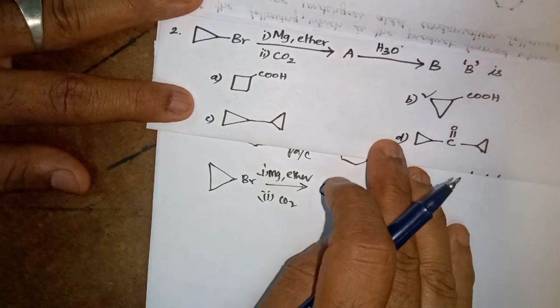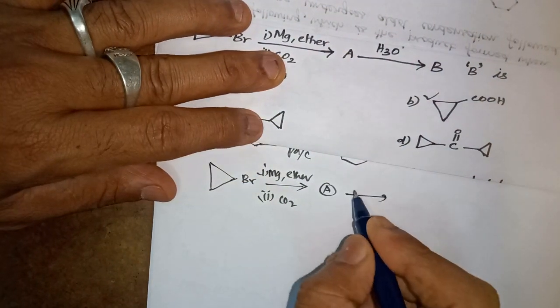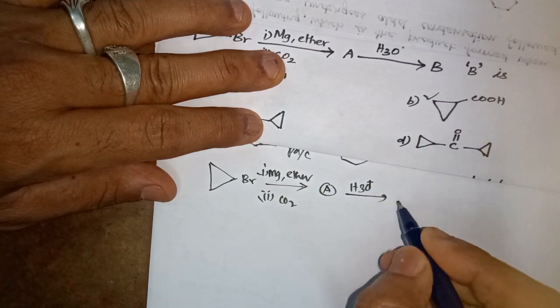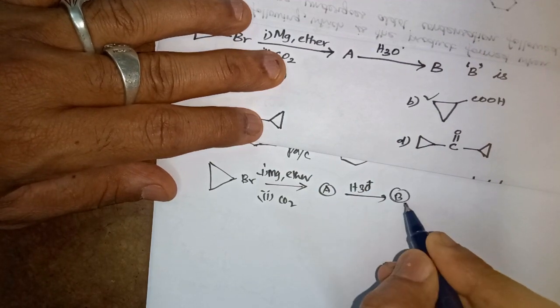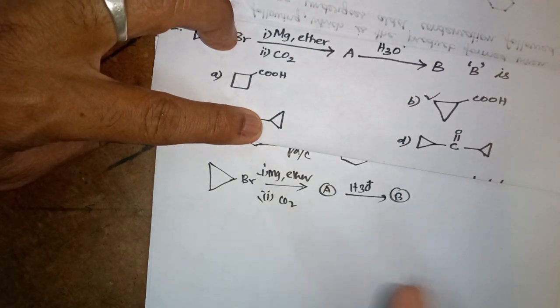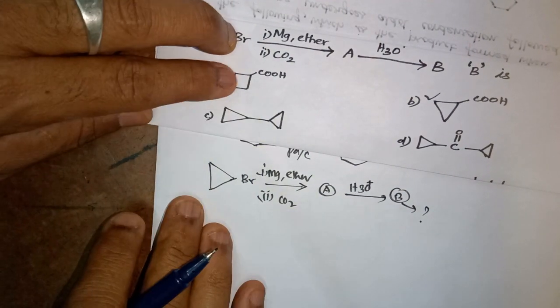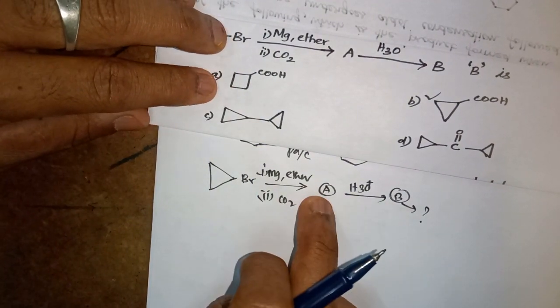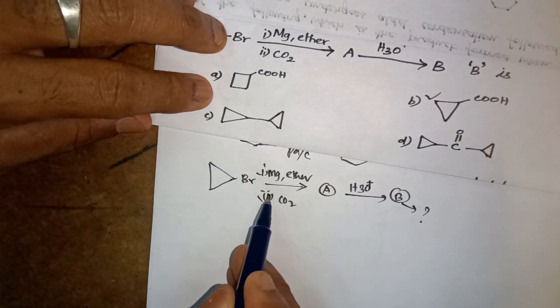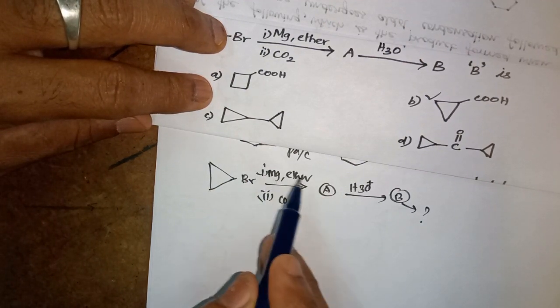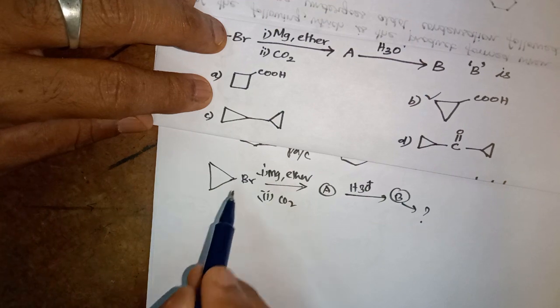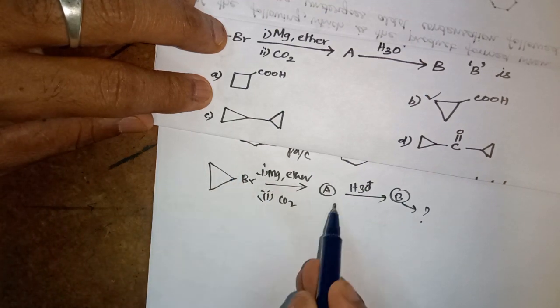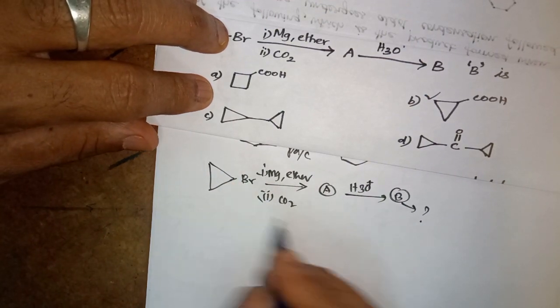They ask you to find out A, and then H3O plus, which is hydrolysis, converts it to B. But finally they ask only what B is. To get B, we need to find out A. Anywhere in a reaction, if magnesium, ether is there, you all know this compound is converted to a Grignard reagent. So how is it converted to a Grignard reagent?